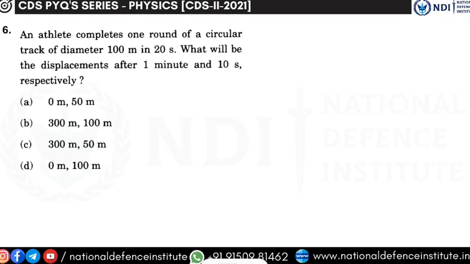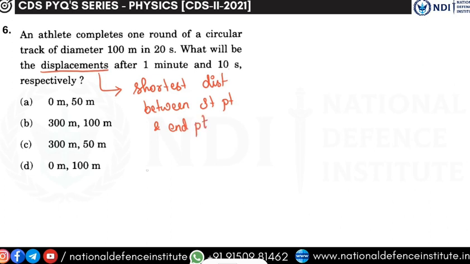An athlete completes one round of circular track of diameter 100 meter in 20 seconds. What will be the displacement after 1 minute and 10 seconds respectively? Okay. So, we have to find the displacement for 1 minute and displacement for 10 seconds. Right. Now, let us go back to the definition of displacement. What does displacement mean? It is the shortest distance travelled by an object between the starting point and ending point. That is called displacement. Okay.